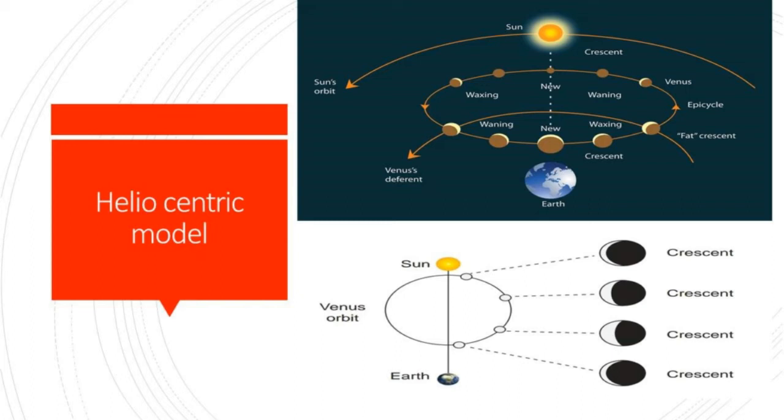Also, the size of the planet varied. When the planet was in gibbous phase, the size was small, and when it was a thin crescent, the size was many folds higher. As Venus went around the epicycle, as shown in the diagram, Venus would exhibit phases. Also, at times, the planet would be nearer, making the apparent size bigger, and at times far, making the apparent size smaller. Thus, the variation in brightness can also be explained.